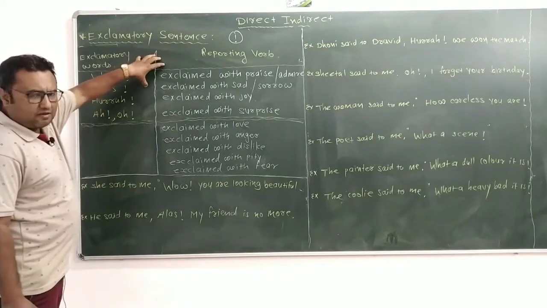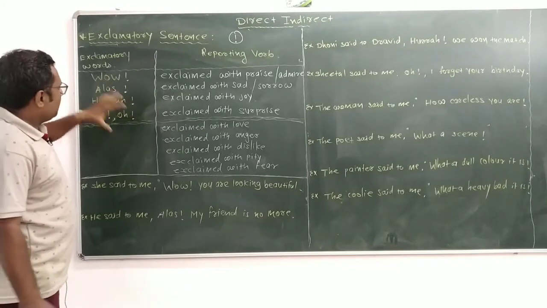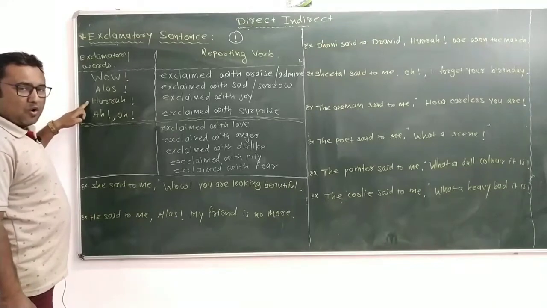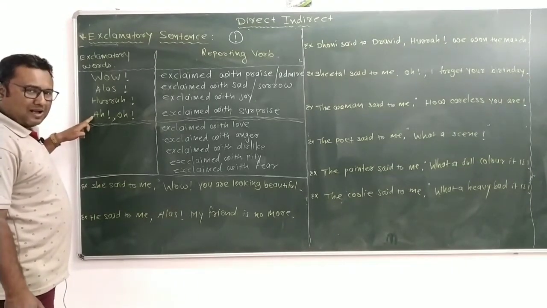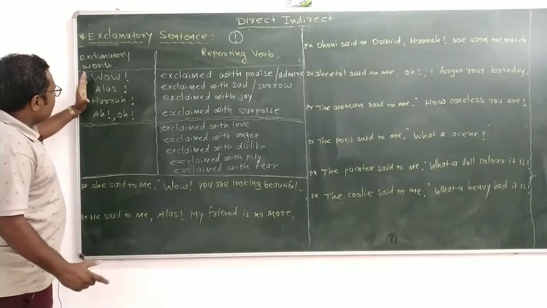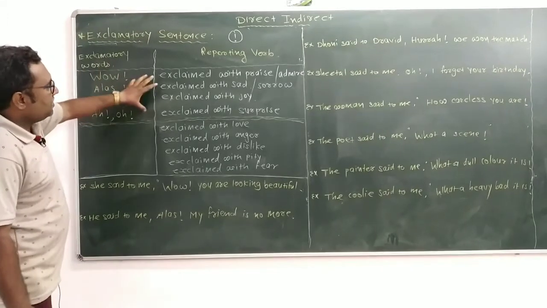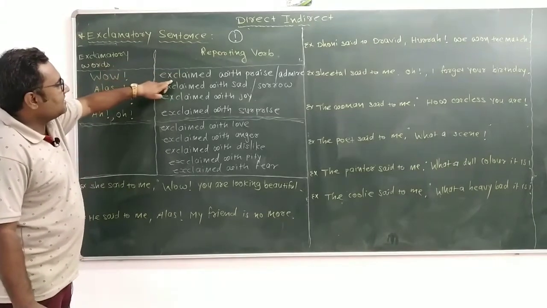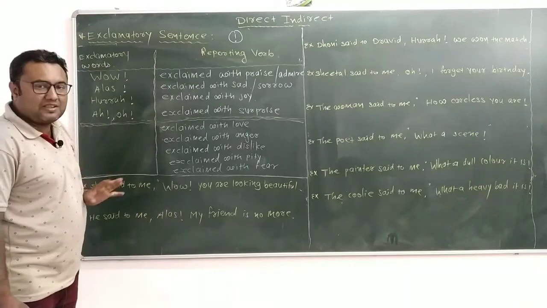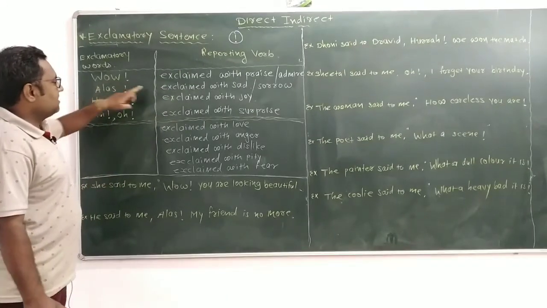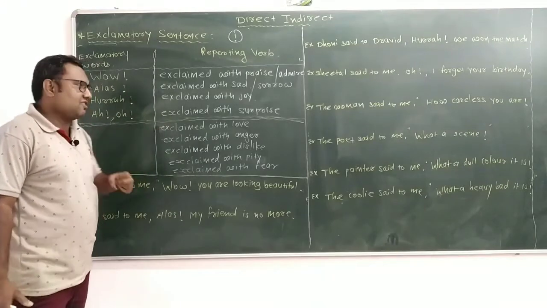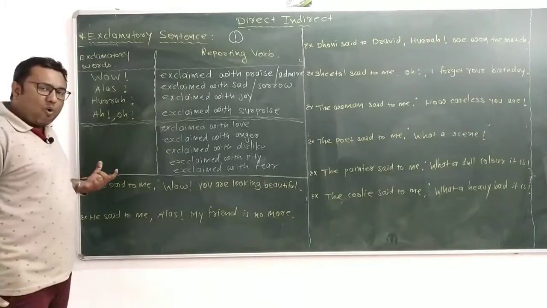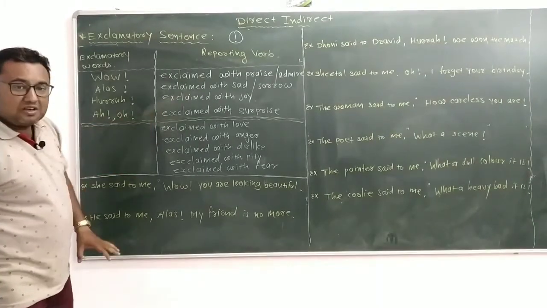Now, see the different thing. In exclamatory sentences, most of the words are fixed. For example, wow, alas, hurrah, oh, ah. When this kind of exclamatory word comes, we have fixed words. For example, wow: as a reporting verb, we can write exclaim with praise or admire. Alas means exclaim with sorrow. Hurrah, exclaim with joy. Oh, ah, exclaim with surprise.